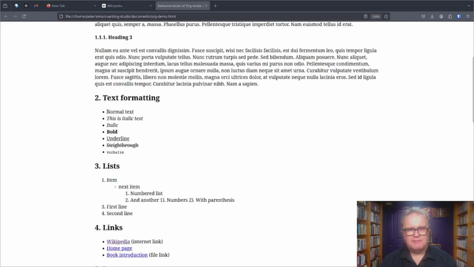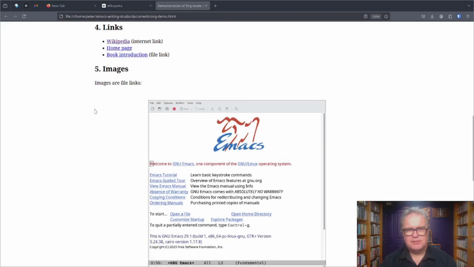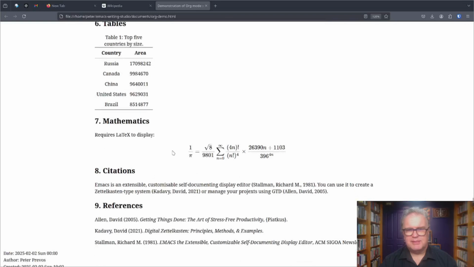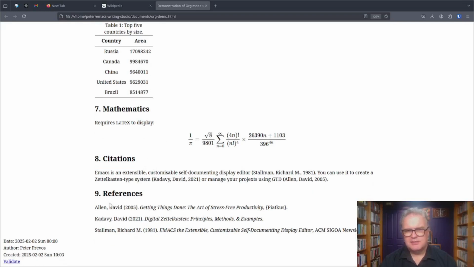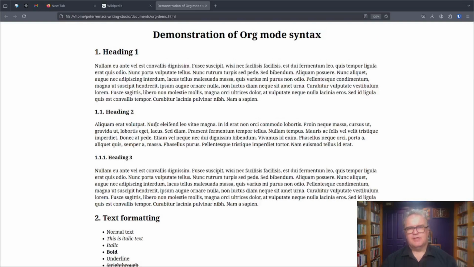So then we have the different types of text, as you saw in the org mode file. There's our lists, we have hyperlinks, images. Remember we set this at a width of 600 pixels. Hover over this, the title will show up that we gave it. There's a table, mathematics. If we export to HTML, that's done by MathJax. And here's our citations and the references. So that's a demonstration of exporting an org mode file to HTML.